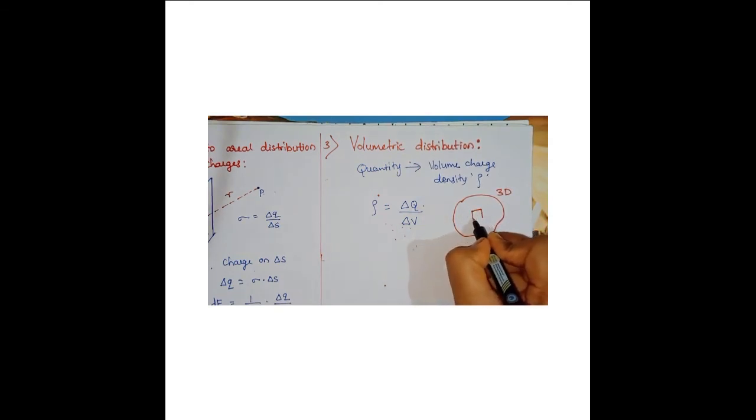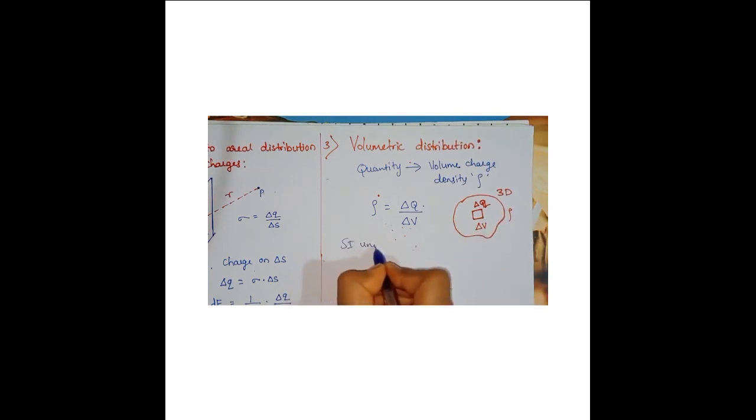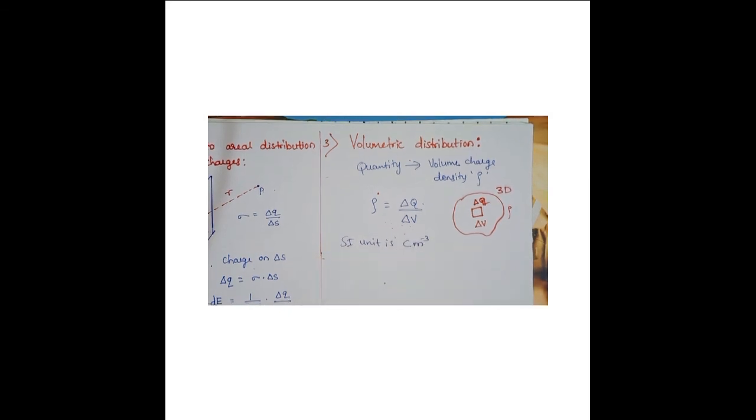Here you take a small part of it, and the charge present there is delta Q, with delta V being the volume. Delta Q by delta V gives you rho. The SI unit of this is coulomb per meter cube.